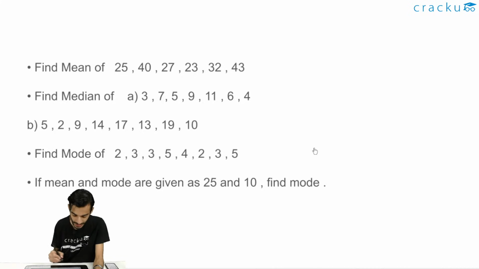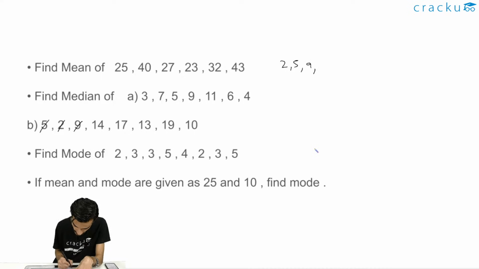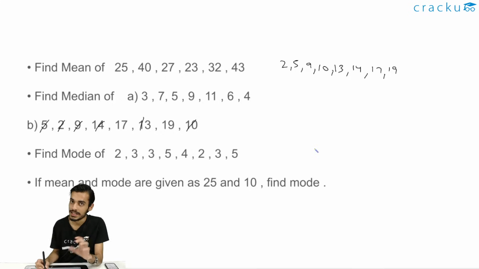So first we need to arrange this in ascending order. So we will start with 2, then 5, then we will get 9, it is here, then writing it 10, then it is 13, then it is 14, then it is 17 and 19. Okay, so these are the values. We have arranged these values in ascending order.